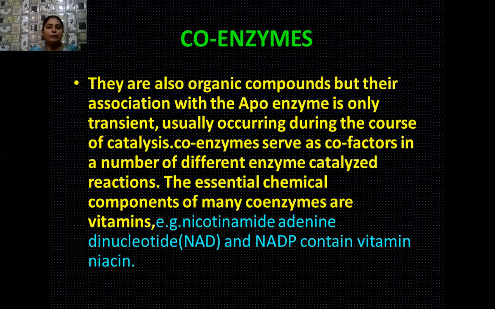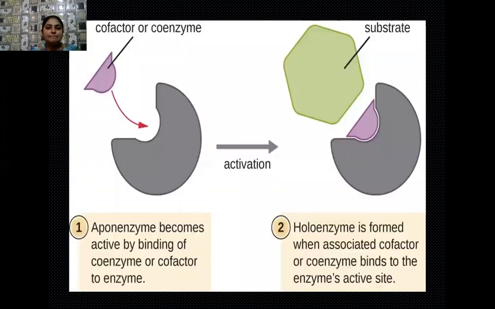So here I am going to give you the example of nicotinamide adenine dinucleotide, that is NAD, and nicotinamide adenine dinucleotide phosphate, that is NADP. Both of these contain the vitamin niacin for their activity. As we have studied, the essential chemical components of many coenzymes are vitamins. So both of these coenzymes, NAD and NADP, contain vitamin niacin for their catalytic activity.